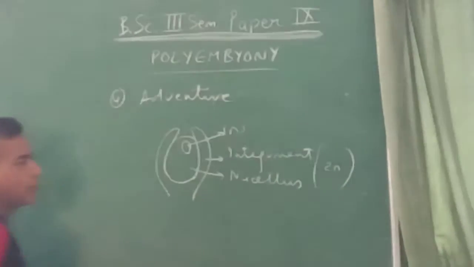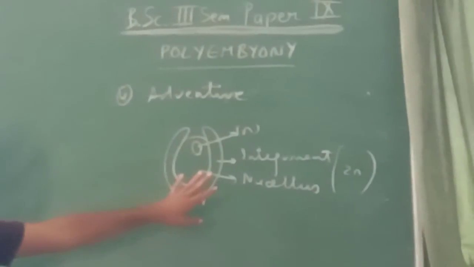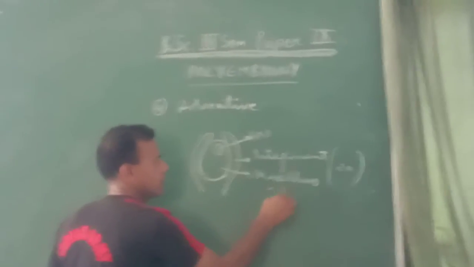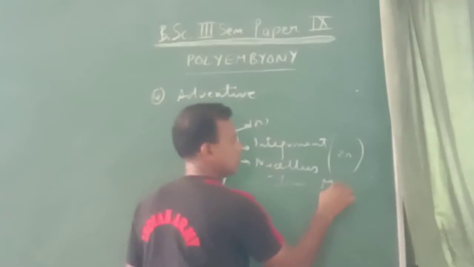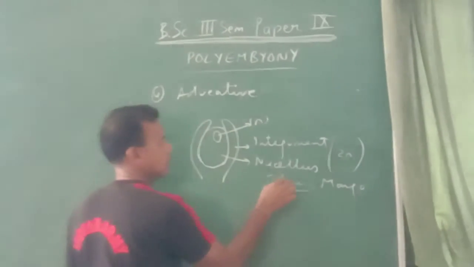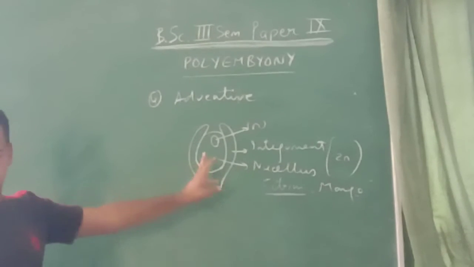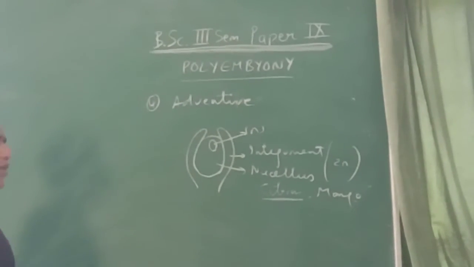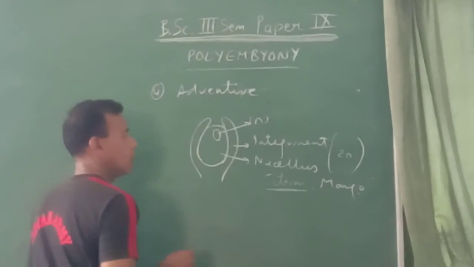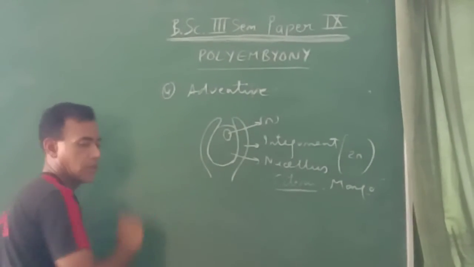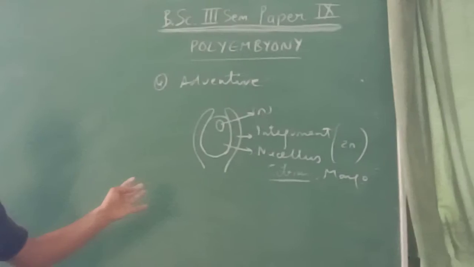Now, talking about the nucellus type of polyembryony, it is a very common phenomenon in citrus and mango, that the embryos are formed from the nucellus. In citrus, 40 embryos have also been observed in one seed.